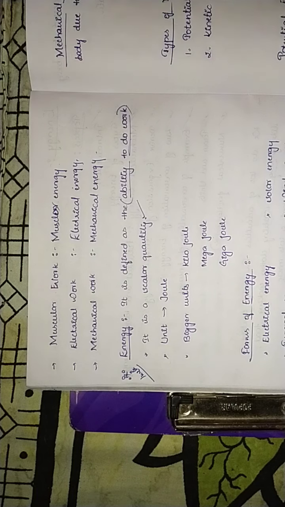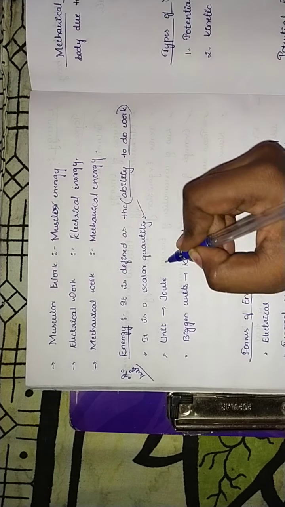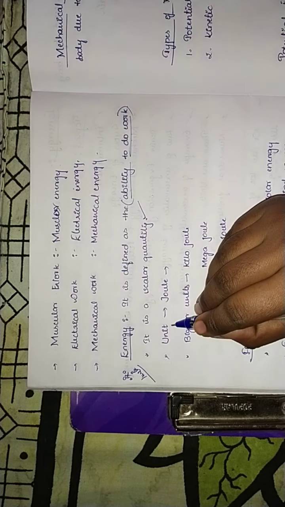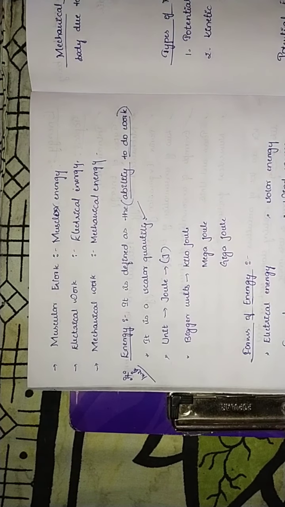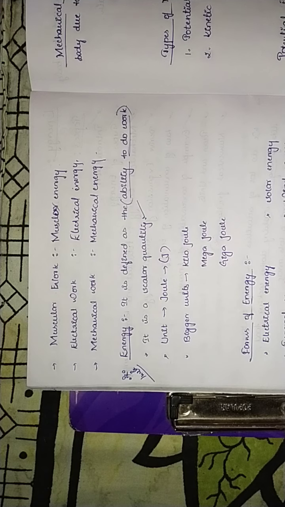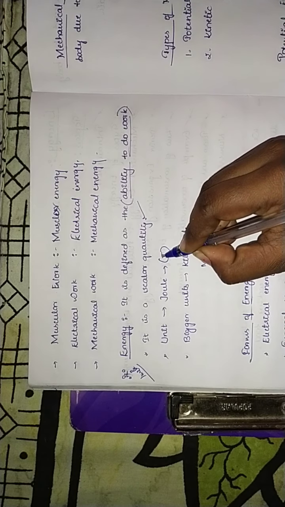We know that it has magnitude only, isn't it? So it is a scalar quantity, and the unit for energy is joule, denoted by capital J.